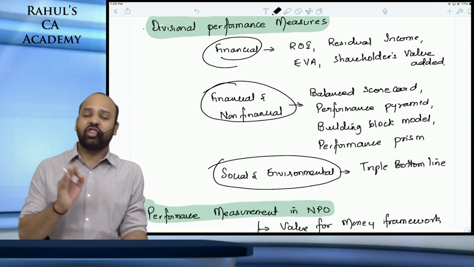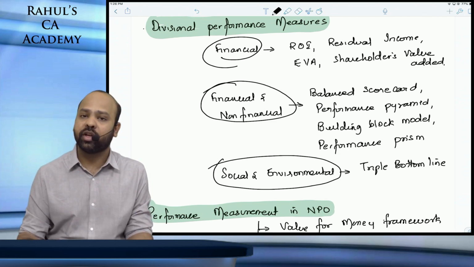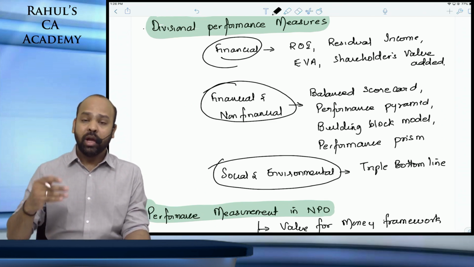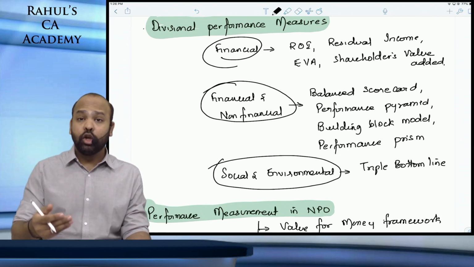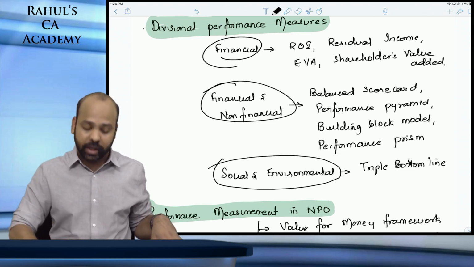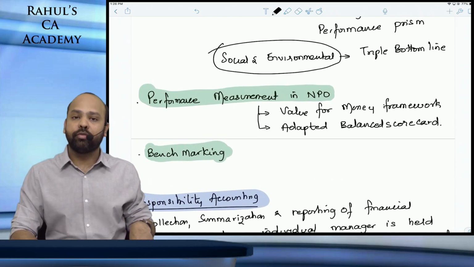Yaad rakhna beta, this chapter is all about how you can evaluate the performance of your divisions, how you can evaluate the performance of an entire business organization, and how you can achieve success or achieve all of your objectives in a well thought out manner. We will also be covering performance measurement in non-profit organizations.